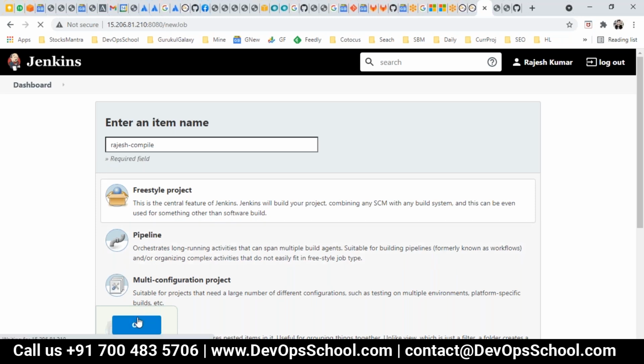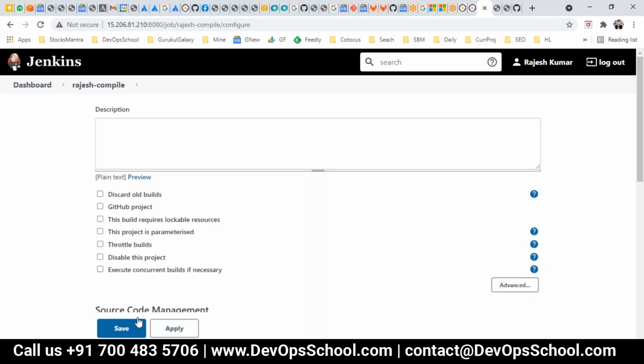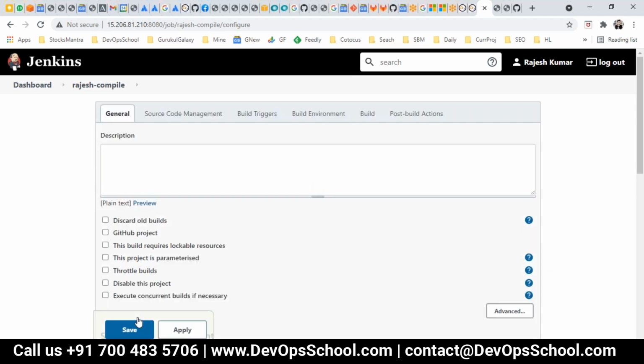Click OK. Now you get a form. Now this form has been divided into 6 tabs. You can see it. This is very simple to understand. But the problem here is everything is optional. That means if you don't use your logic, then you'll not be able to work with it. Everything is optional. There's no widget sort of thing, like Bamboo and TeamCity, those are also CI tools which have widgets actually. But here there's no widget.